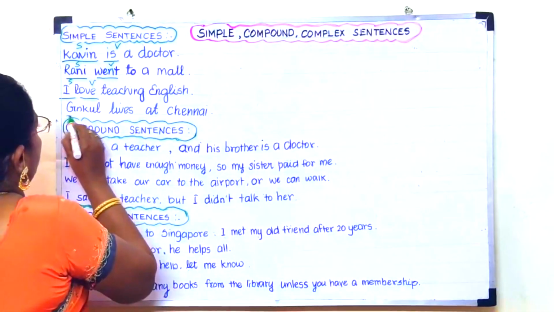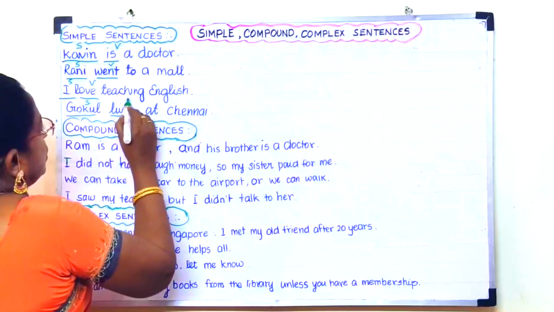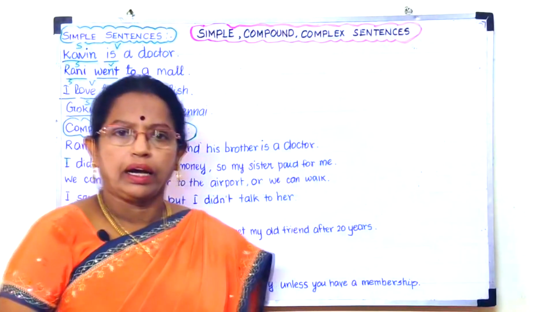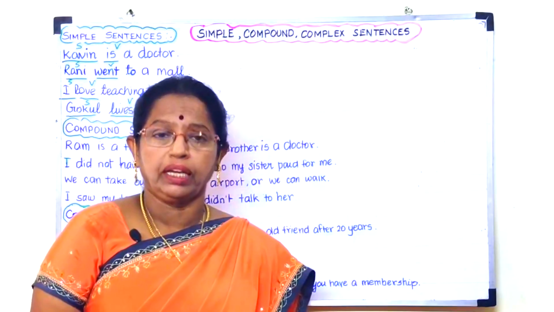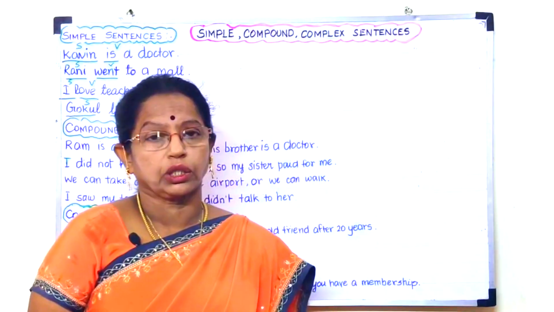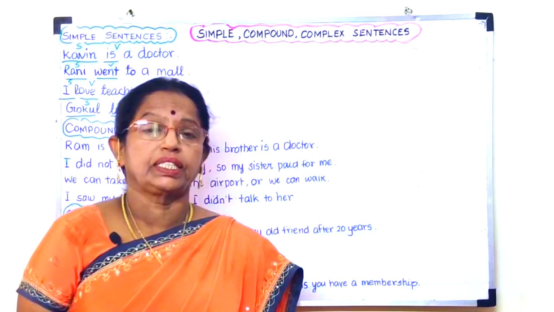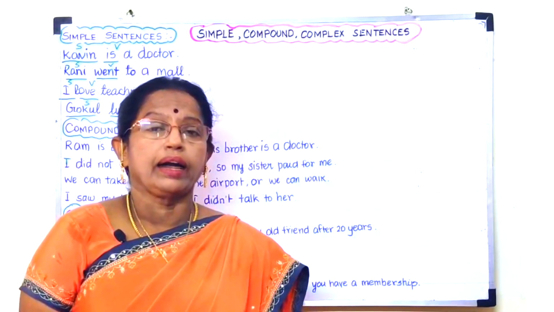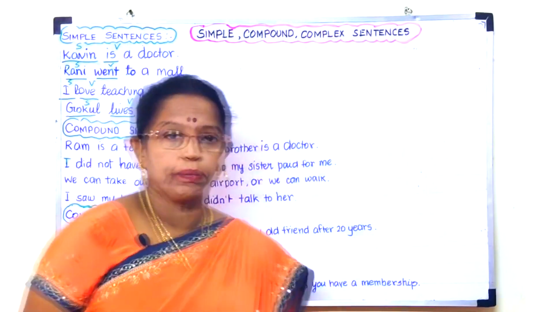And then Gokul lives at Chennai. Gokul subject, lives verb, at Chennai adverb. So it is a simple sentence. It conveys a meaning. Gokul lives at Chennai. It is also a simple sentence. So a simple sentence means a sentence which has a verb and a subject and conveys a single idea is said to be a simple sentence.